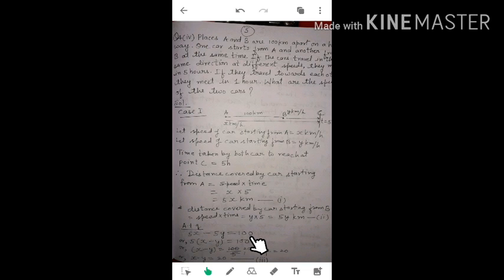We will further solve it. We have taken 5 as common. Within the bracket it remains x minus y is equal to 100 by 5. The 5 from the left hand side we have taken to the denominator of the right hand side. 100 divided by 5: 5 ones are 5 and 5 twenties are 100. So x minus y is equal to 20. Say this one as third equation.